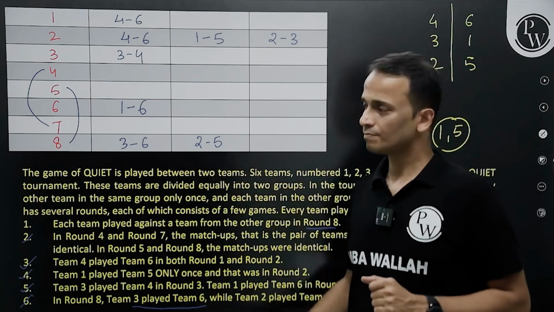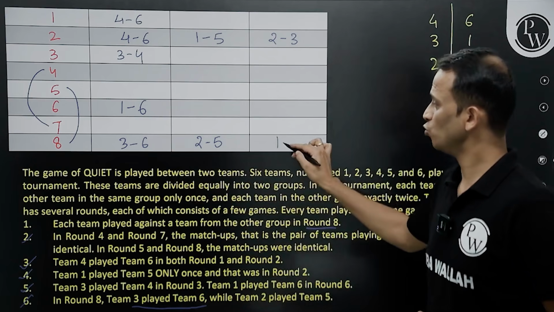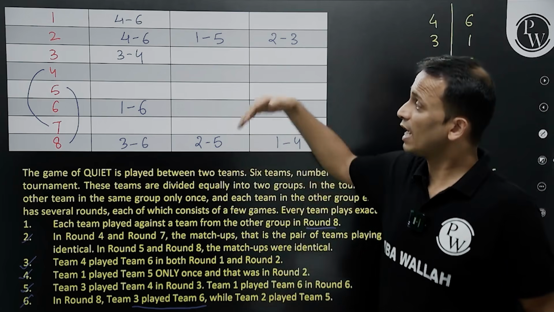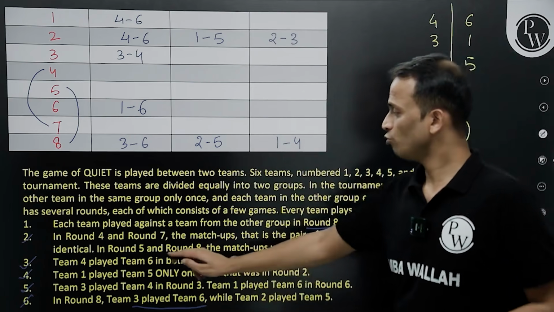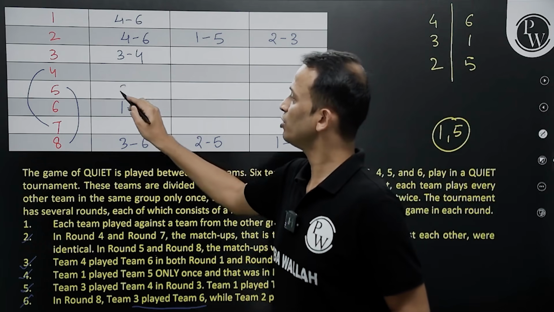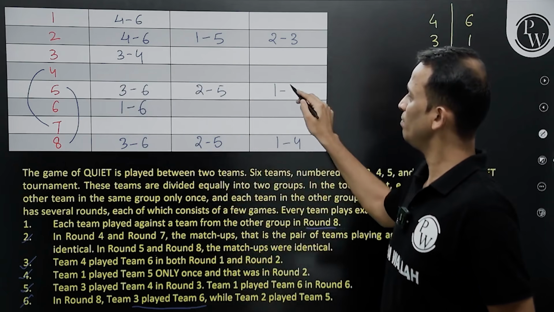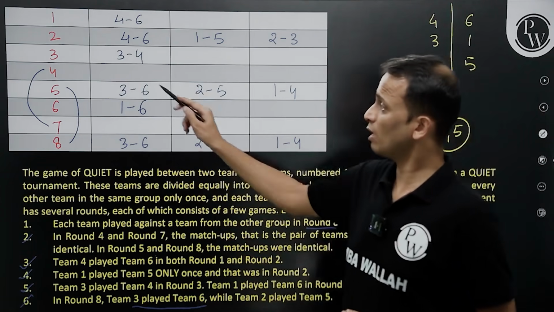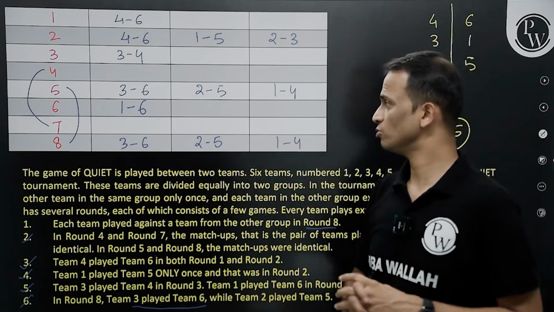Same with round number 8. 3, 6, 2, 5 have played. 1 and 4 are left. So 1 will play with 4 in round number 8. All the matchups of round number 8 are identical with round number 5. That was given in point number 2. So in round number 5, 3 will play with 6, 2 will play with 5 and 1 will play with 4. Same thing has happened for round number 4 and round number 7, but I don't have any of the matches of these two rounds.